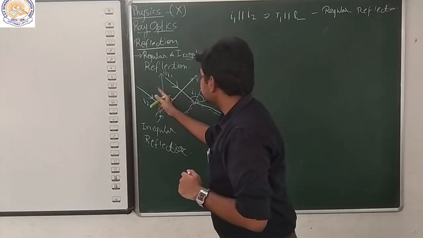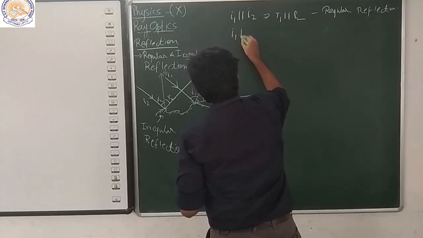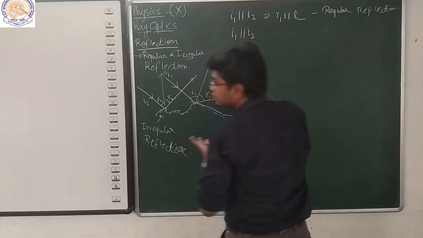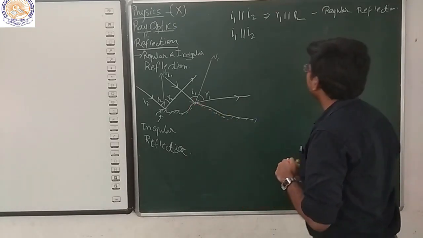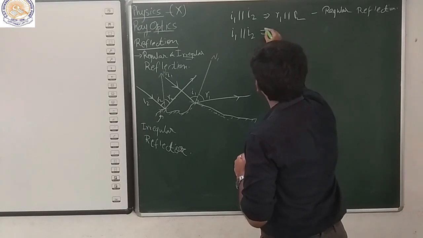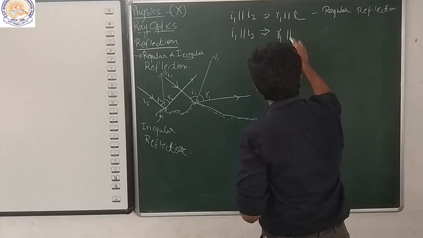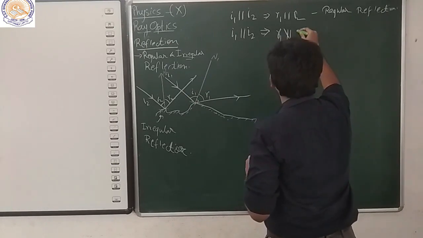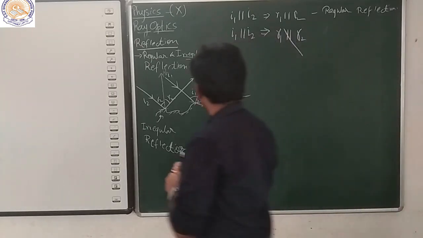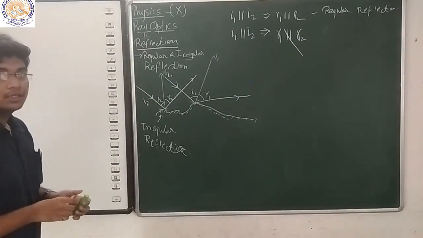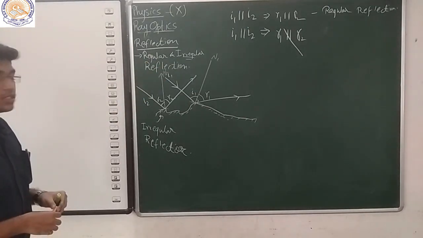Now, for this case, here I1 is parallel to I2, because that's given. We are taking a set of parallel incident rays, but what this makes is R1 is not parallel to R2. If this is the condition shown by the rays, then what we call is irregular reflection.